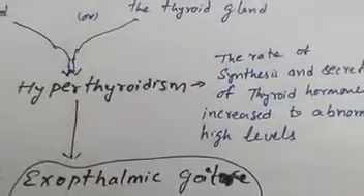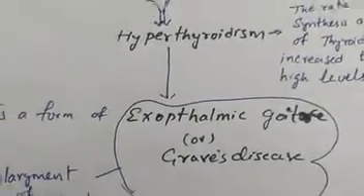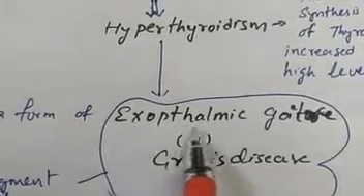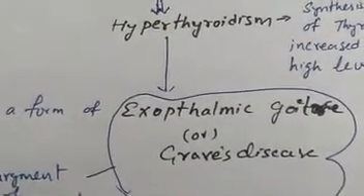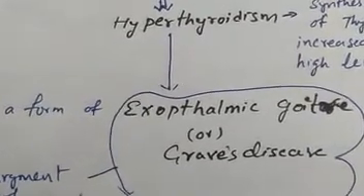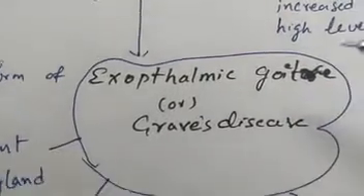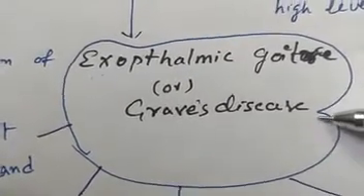This hyperthyroidism leads to the formation of exophthalmic goiter. Simple goiter is because of hypothyroidism. Exophthalmic goiter is because of hyperthyroidism. This exophthalmic goiter is otherwise called Graves' disease.